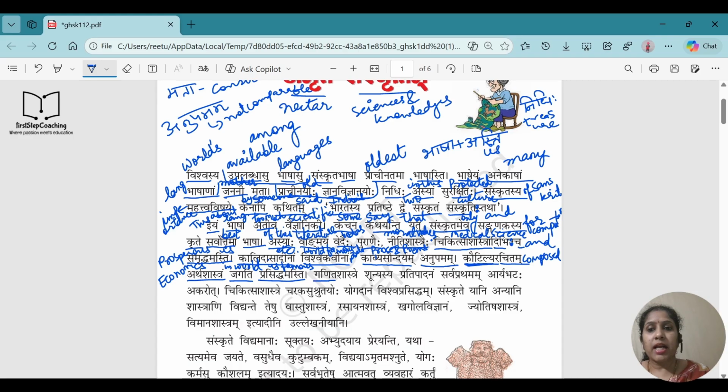Okay. Ganit Shastre, our favorite subject, mathematics, and it is Saptami Vibhakti. So it will be in maths. Correct? So what we have done in the field of maths, Shunyasya means of zero. Correct? Shunya means zero, and it is Shunyasya, so means of zero. Pratipadana means discovery. Sarpratham means first of all.